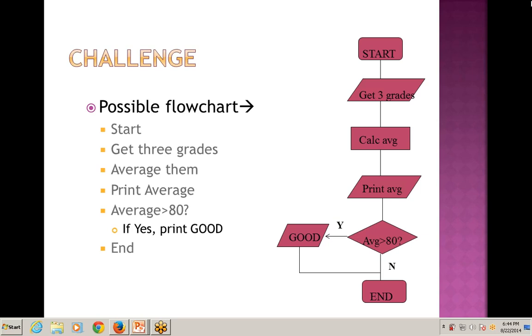First of all, start, then get the 3 grades, then calculate the average, then print the average, then take the condition, that is, if average is greater than 80, if it is yes, print good and end the process. And if it is no, meaning the average is less than 80, not more than 80, then terminate the process. That is your end part.